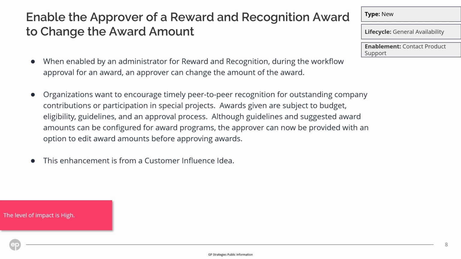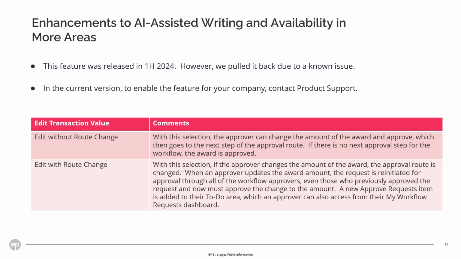Although guidelines and suggested award amounts can be configured for award programs, the approver will now have the option to edit award amounts before approving. This enhancement is from a customer influence idea. This feature was released in the first half 2024, but was pulled back due to a known issue. To enable this feature, please contact product support.